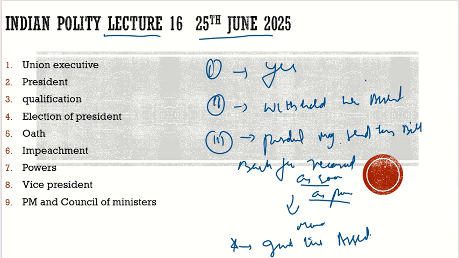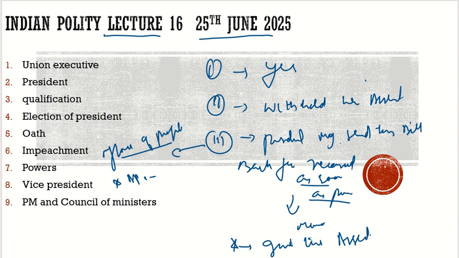For example, we had the Office of Profit bill. It was passed, and then APJ Abdul Kalam, who was the president, did the unthinkable. He sent it back for reconsideration.